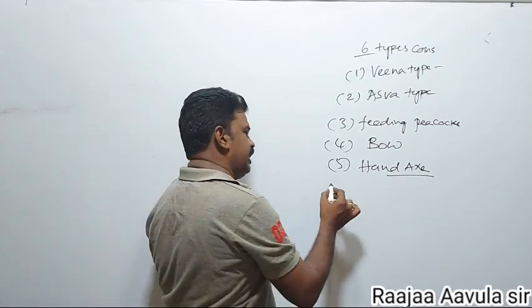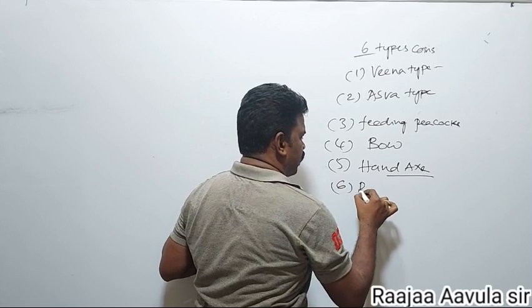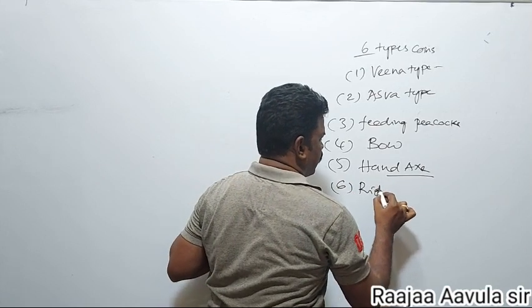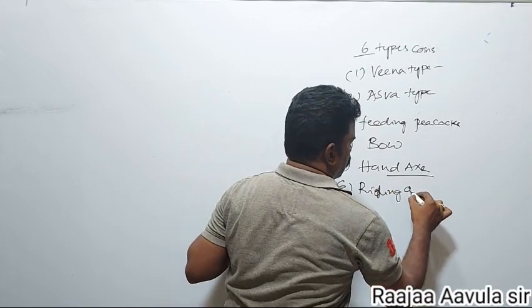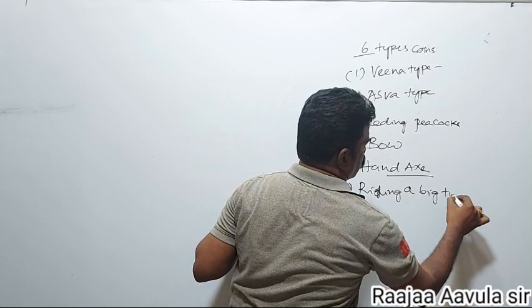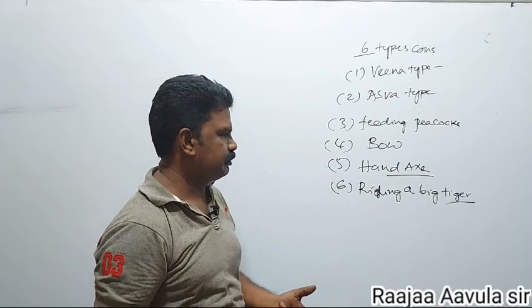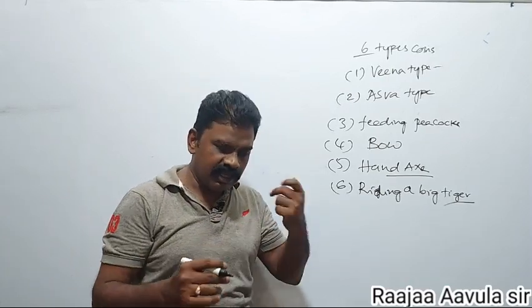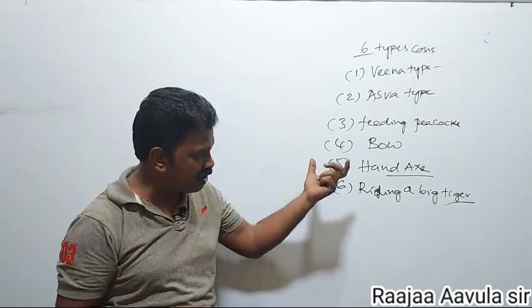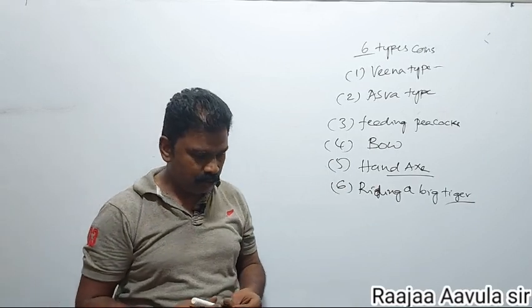And another one shows him riding a big tiger. He sat on the tiger and was riding. These coins were issued by Samudragupta.